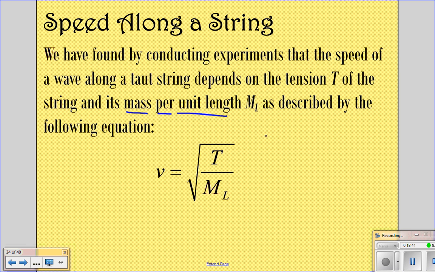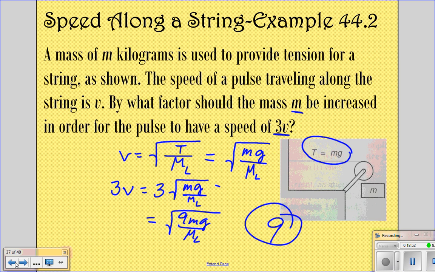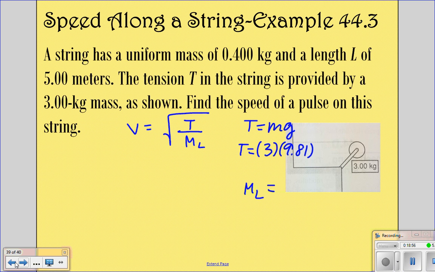That means the mass per, meaning divide by, the length. Okay, so mass divided by length. So the string's mass is 0.4, and then our length is 5. And so if you divide that, you would get 0.08.